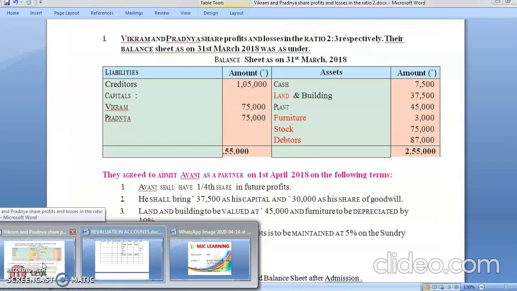Third, building is revalued at rupees 45,000.